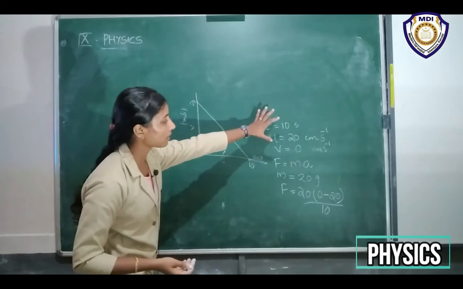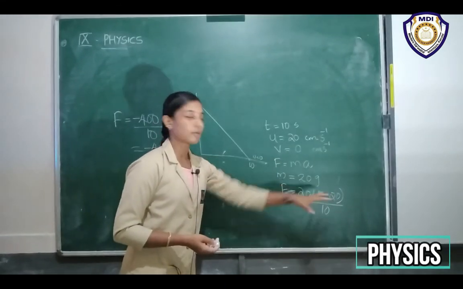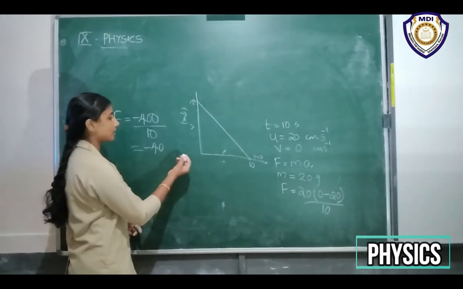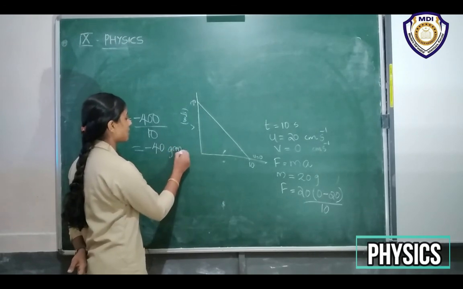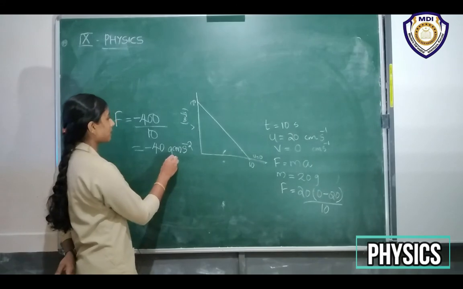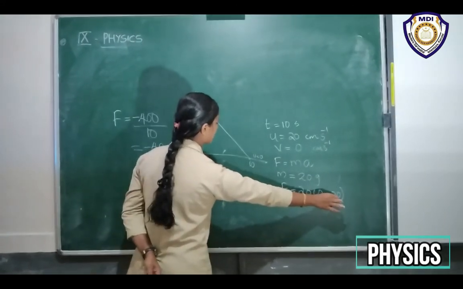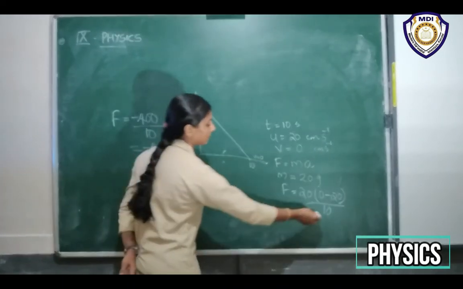Here also, we have all the units in centimeter per second and grams, not in SI units, right? So from here we get the unit as gram centimeter per second square, right? That means mass is in gram, the velocities are in centimeter per second, and time is in seconds.